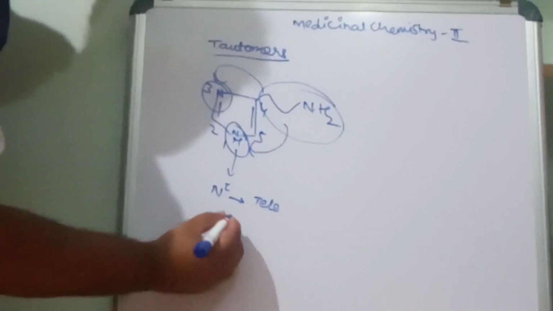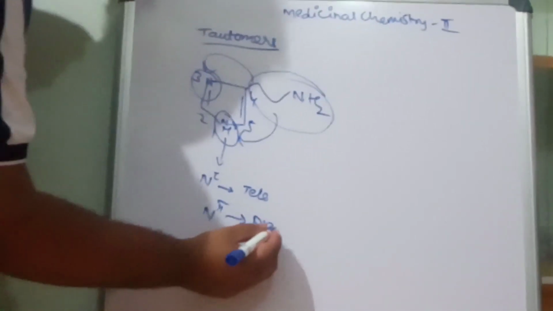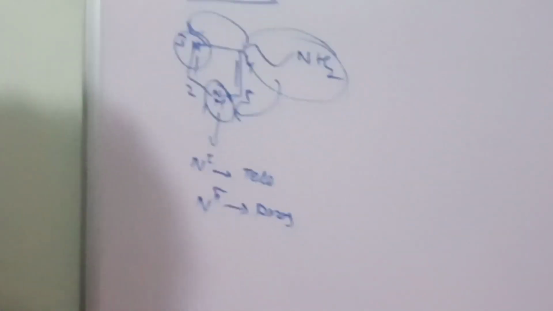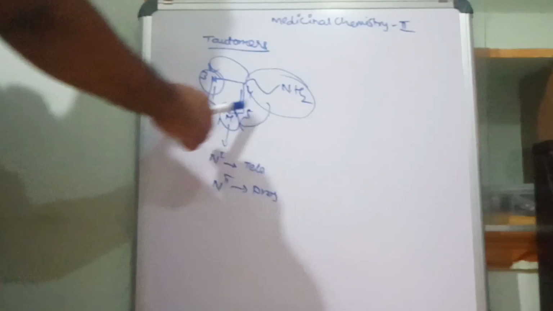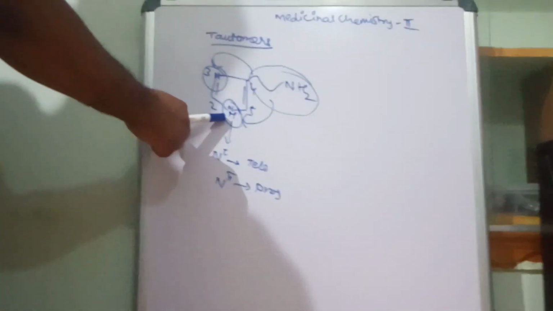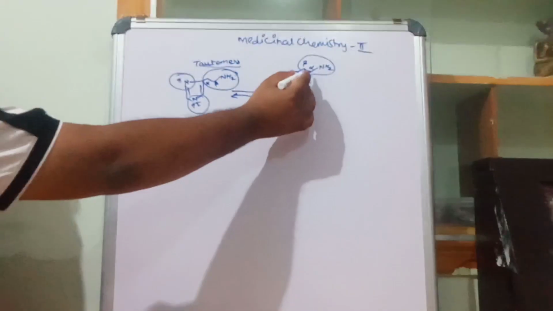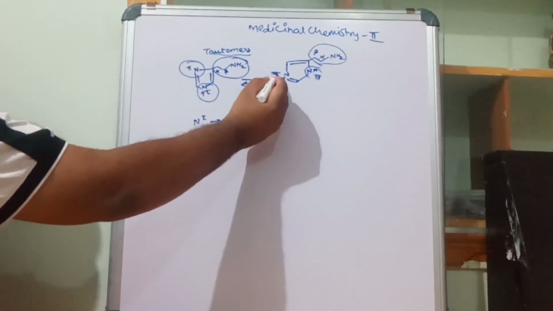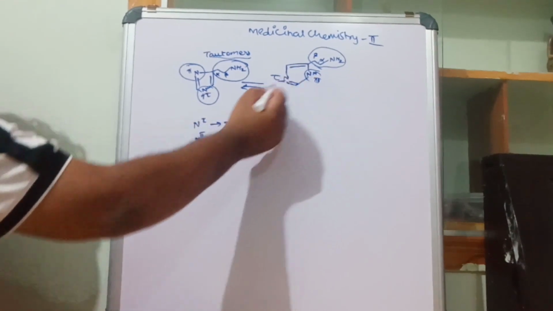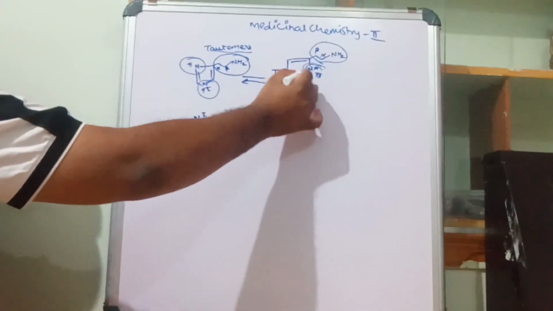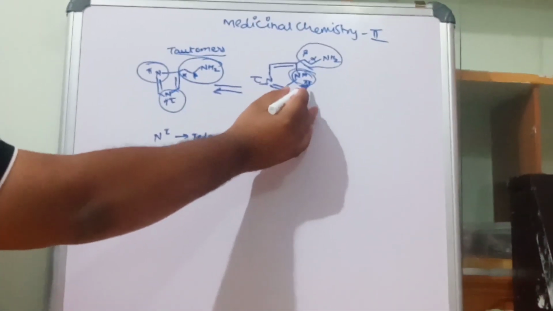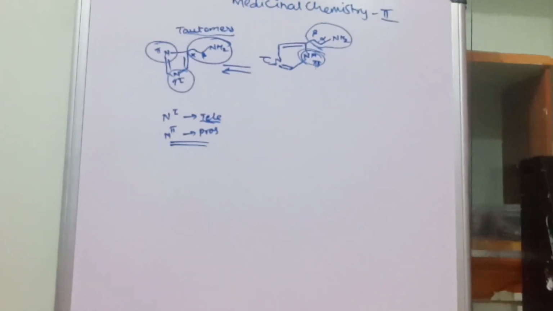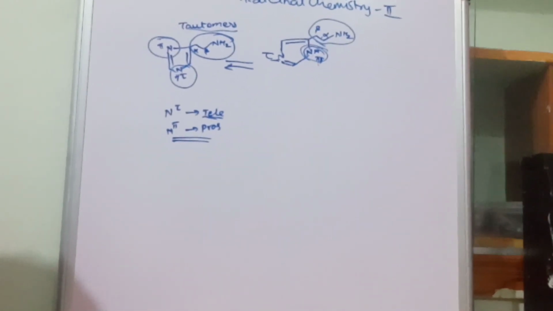This nitrogen is N-pi. It is called pros. So there is tau and tele, and pi and pros. Why do we call it tele? Because it is far away from the side chain. The nitrogen far from the side chain is this nitrogen, denoted N-tau and called tele. The nearer nitrogen to the side chain is denoted as pi. Now histamine will exist in tautomeric forms.